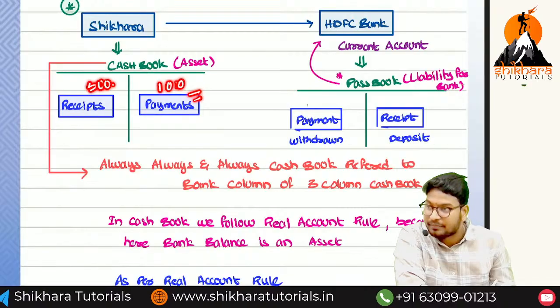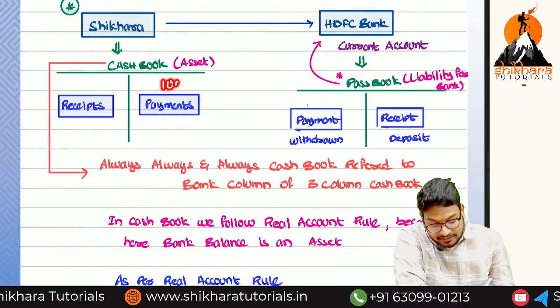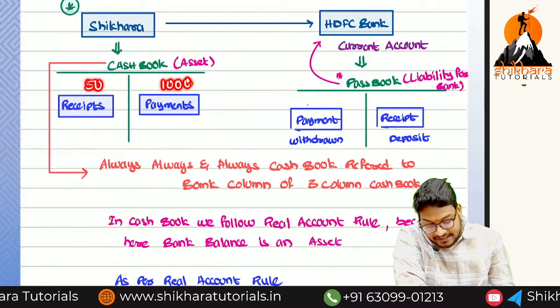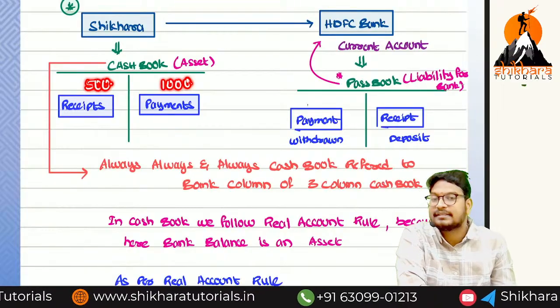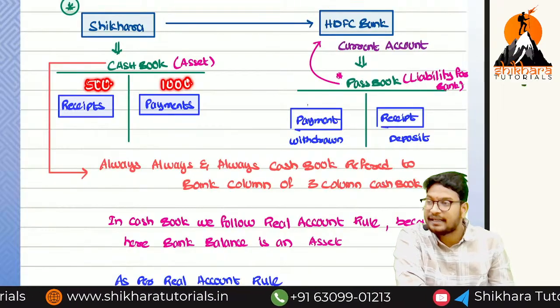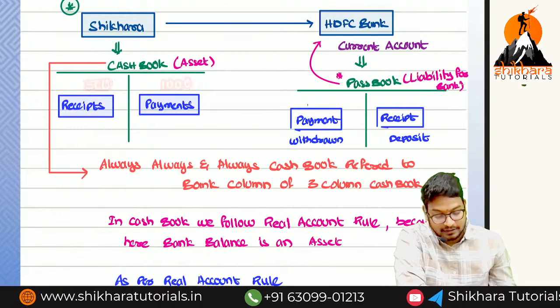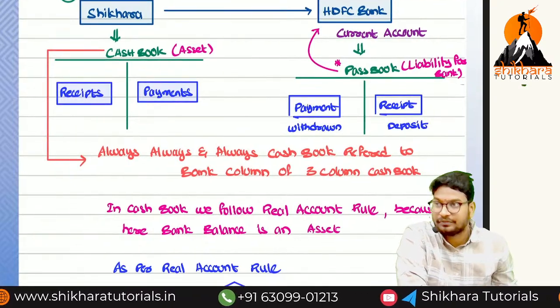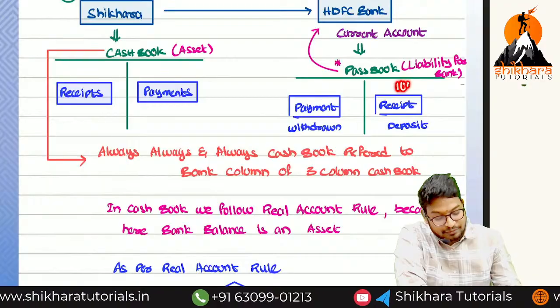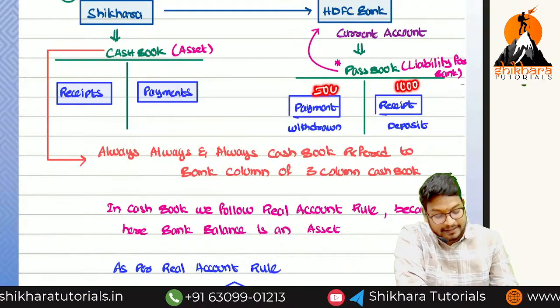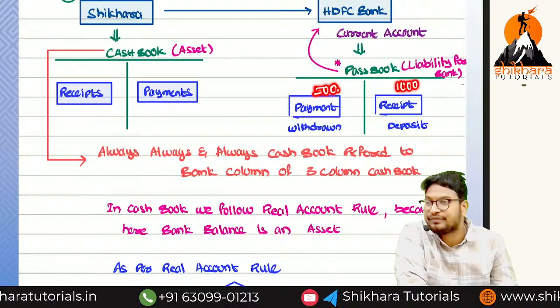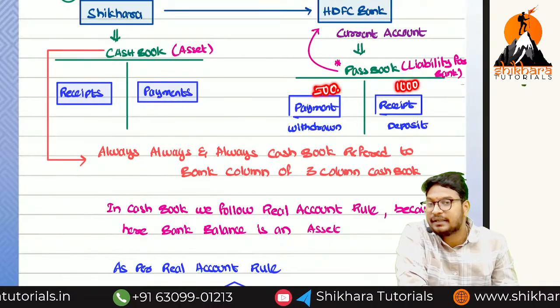This is unfavorable. On the credit side we have 1000 rupees, and on the debit side 500 rupees. This is an unfavorable balance. So which balance is it showing? Credit balance. Now come to the passbook point of view. Receipts are 1000 rupees and payments are 500. Which balance is this?